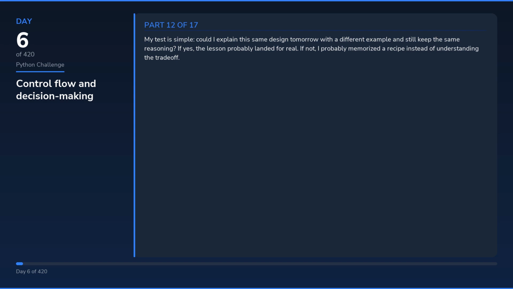If not, I probably memorized a recipe instead of understanding the trade-off. I also ask where the next teammate would hesitate. That question usually points at the first boundary that is still implied instead of stated, and cleaning that up early is almost always cheaper than doing it after 2 more features land on top of it. When the code is shaped well, the functions, classes, handlers, jobs, or migrations tell the same story. When they do not, the mismatch shows up in review before it shows up in production, which is exactly where I want the correction to happen.